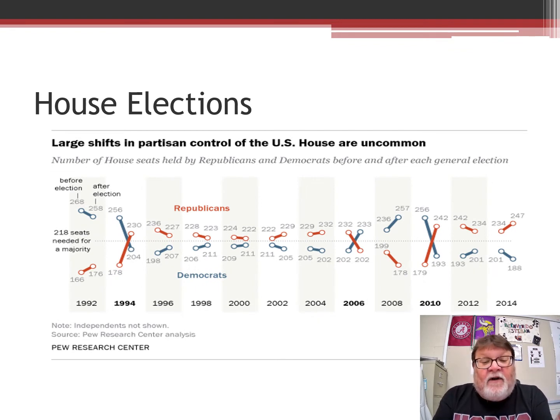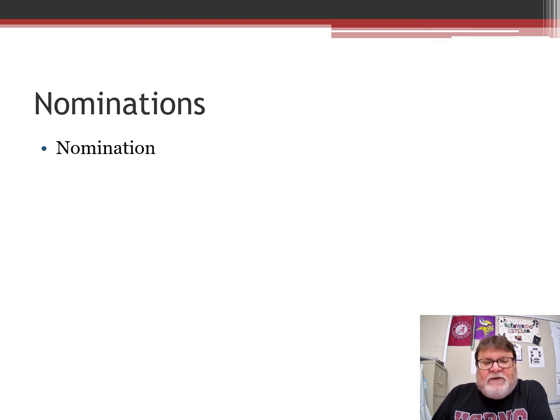You can see the big ones. 1994, that massive change. It's Democrats in blue, Republicans in red. Big change for the majority in 1994. You can see the 2002 exception. Okay, the 2006 is not a midterm with the standards that we just used. It is a midterm, and a change did happen. 2010, again, you can see that big change after the first election after Obama. If we had the 2018 on there, you saw the numbers on the last one, then we would see the same thing with that. So that trend has to hold. That trend is something you have to know. Okay. All right. A couple more slides for this one.